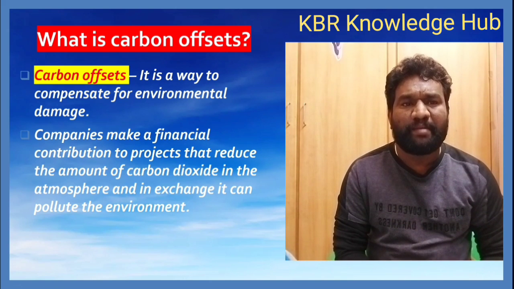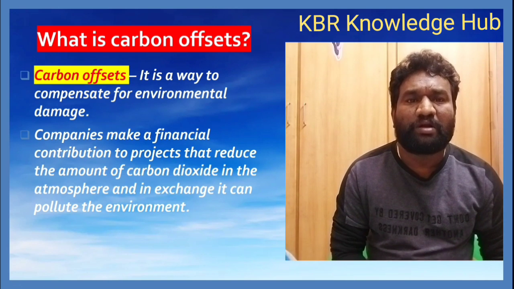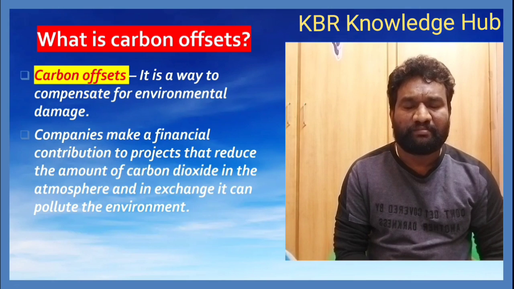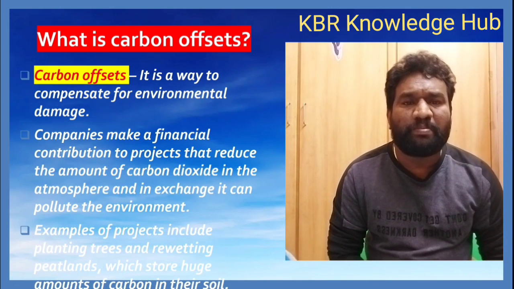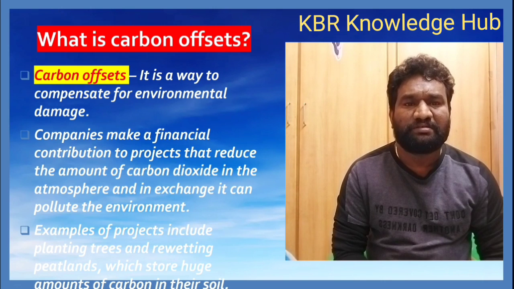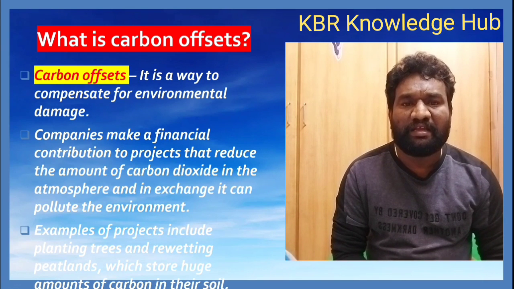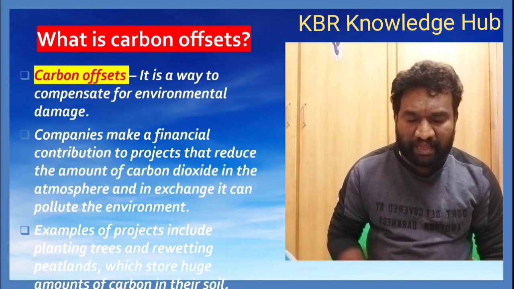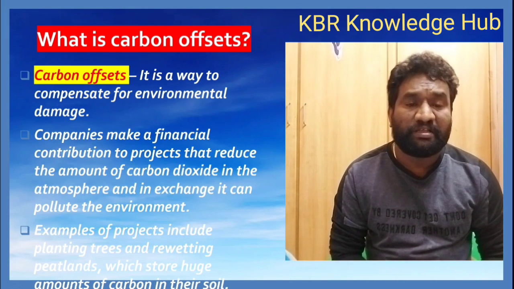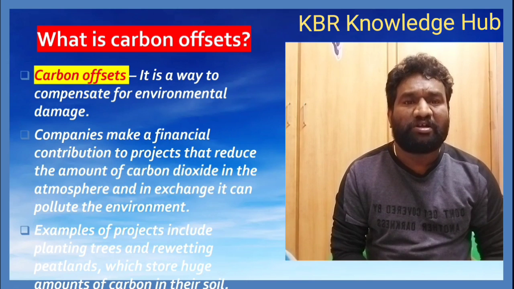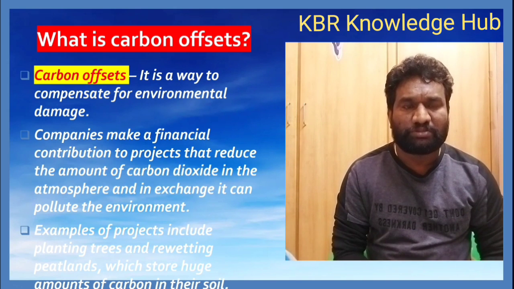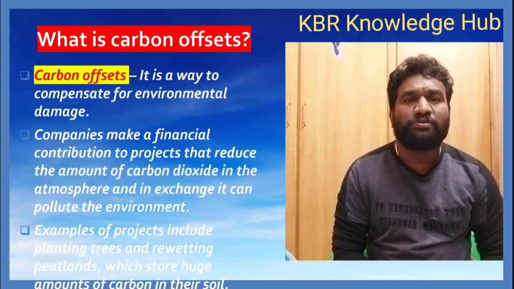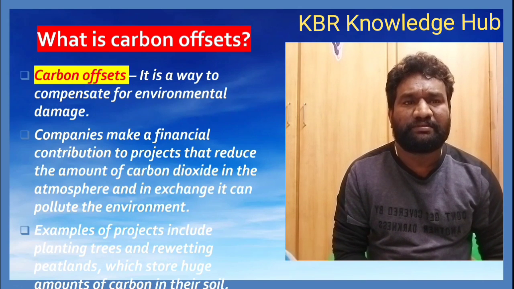So now industry is damaging the environment. At the same time, they must contribute to clean up or to compensate for environmental damage. Some examples of projects include planting trees, and rewetting peatlands, which store huge amounts of carbon in the soil. These are the carbon sinks actually: plants, oceans, soil and all this. They have to encourage and compensate for that.